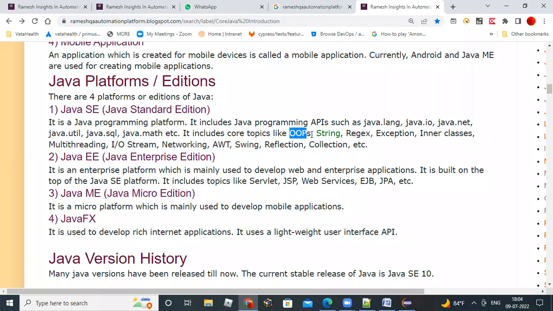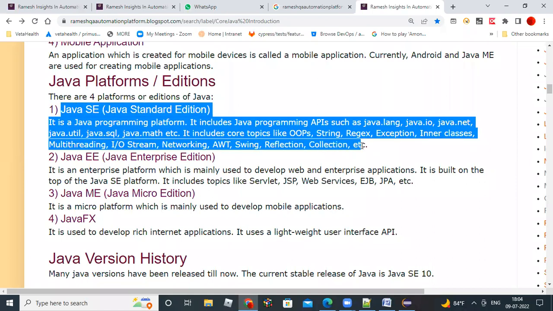We just need OOPs, basics of Java, collections, string handling, and file handling: how to handle files, how to work with collections, how to work with strings. These are the topics important for us. We won't learn the others, as they are not required for Selenium.